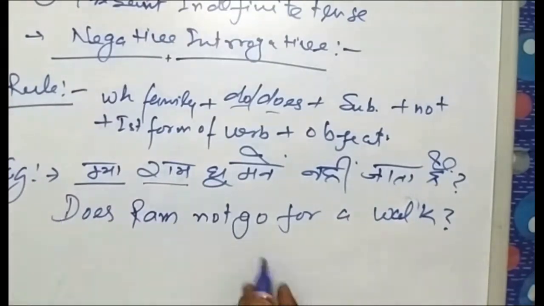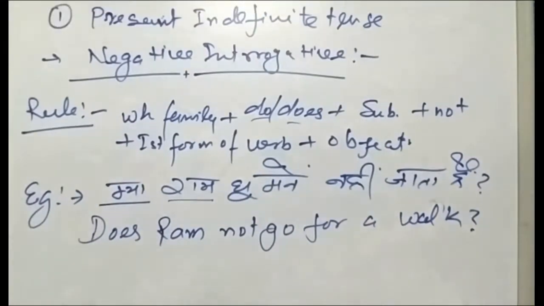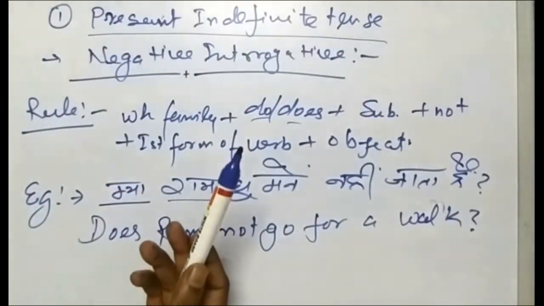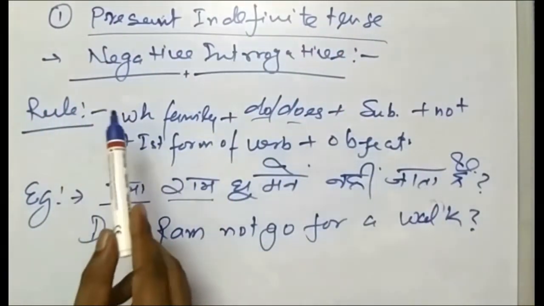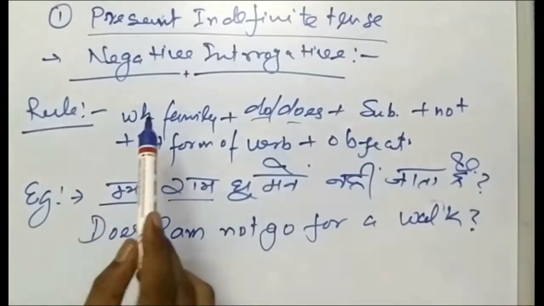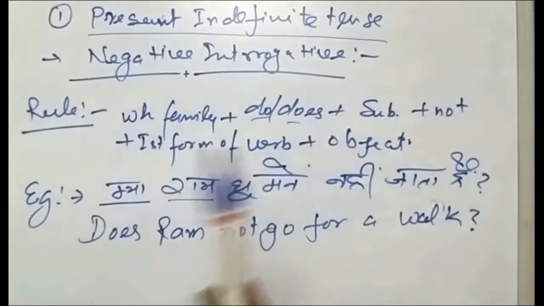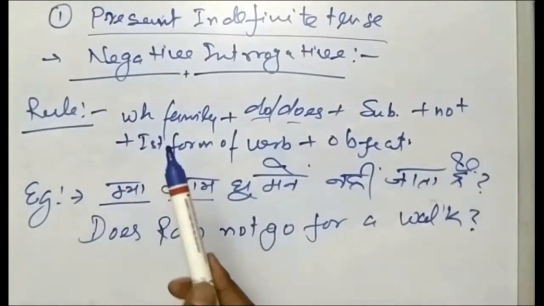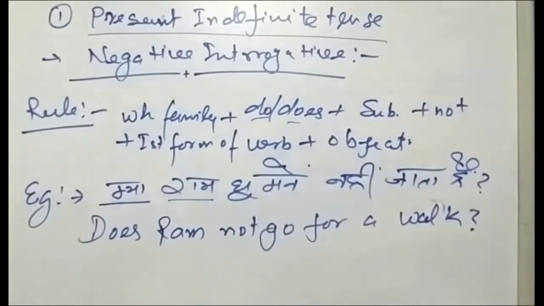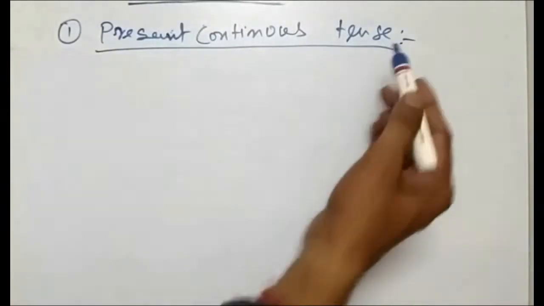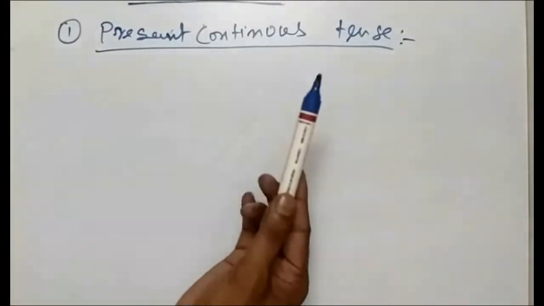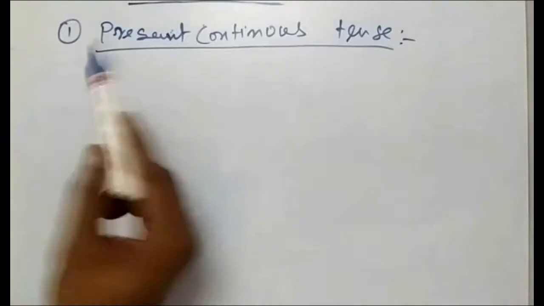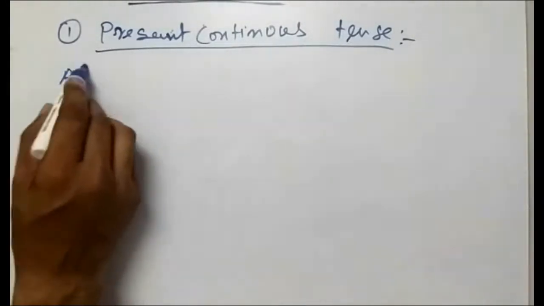In the same manner you have to solve the other problems. So under the present indefinite tense, we have discussed the affirmative sentence, negative sentence, interrogative sentence, then negative interrogative sentence. In the same manner we will follow for the continuous and perfect tenses. So now we'll go to the present continuous tense. Continuous means your action is always on, your work in progress. As previously discussed, we'll take up the affirmative sentence.